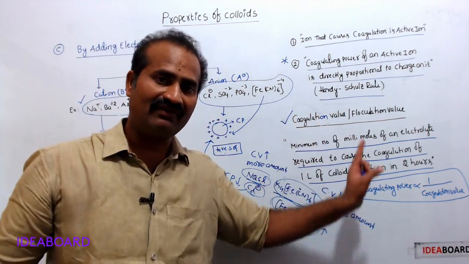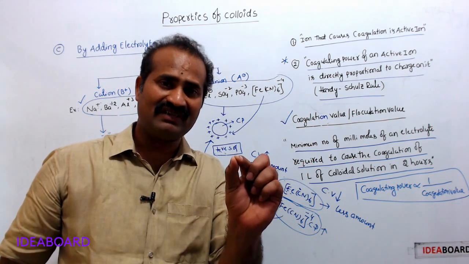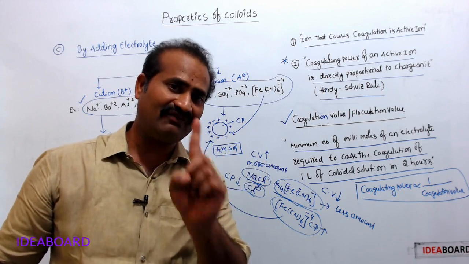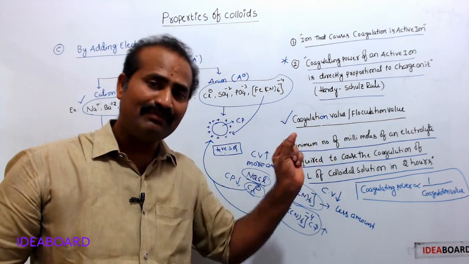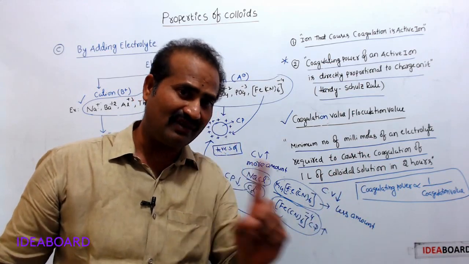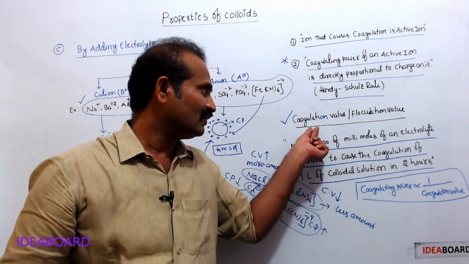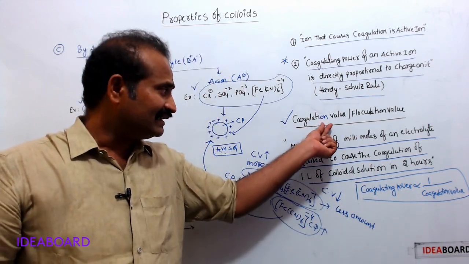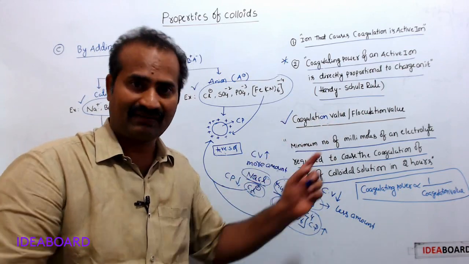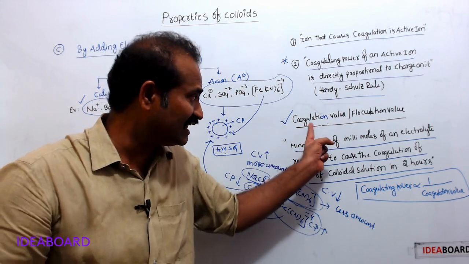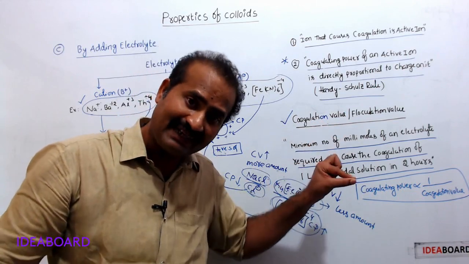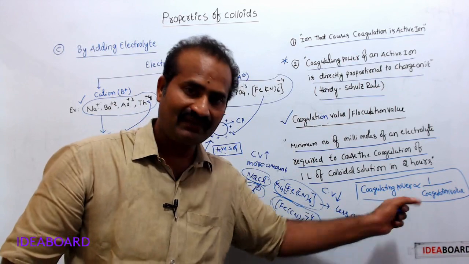What is coagulation value or flocculation value? It is nothing but the minimum amount of electrolyte required to cause the coagulation of 1 liter of colloidal solution. The exact definition: the minimum number of millimoles of electrolyte required to cause the coagulation of 1 liter of colloidal solution in 2 hours time. Okay, this is coagulation value. It is used to express the coagulating power of an electrolyte. Coagulating power of an electrolyte is expressed in terms of coagulation value or flocculation value. The more the coagulation value, the lesser the coagulating power of an electrolyte.